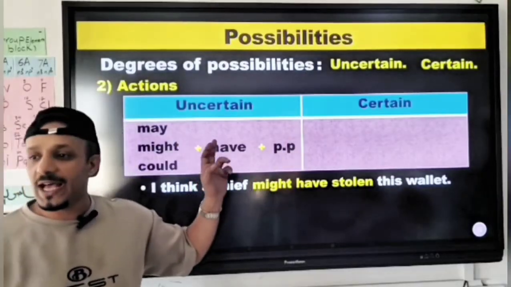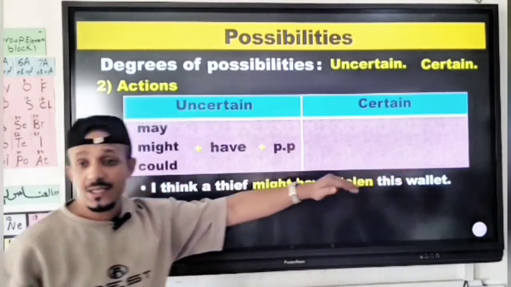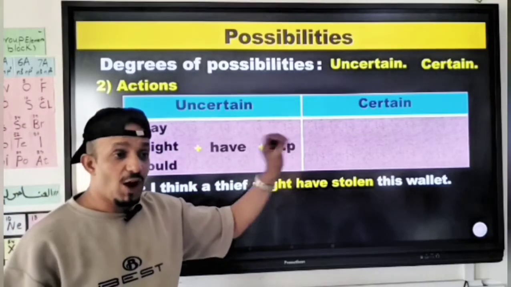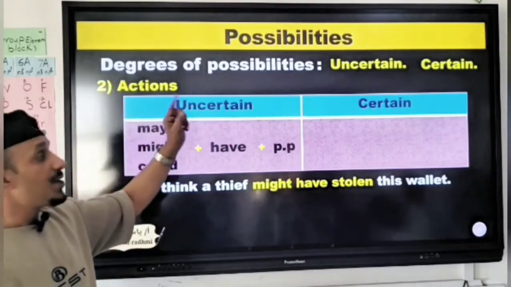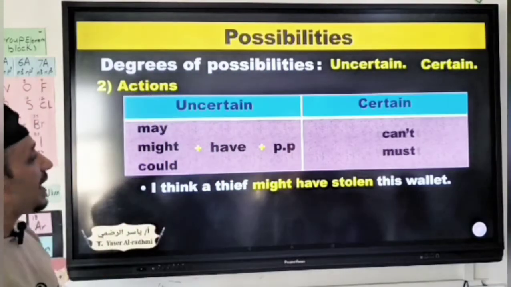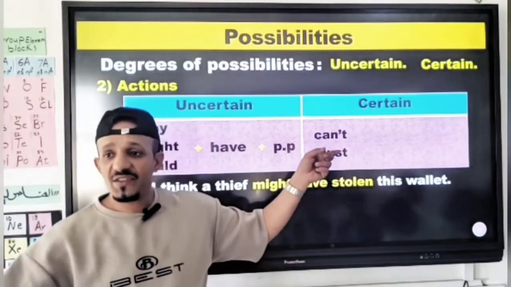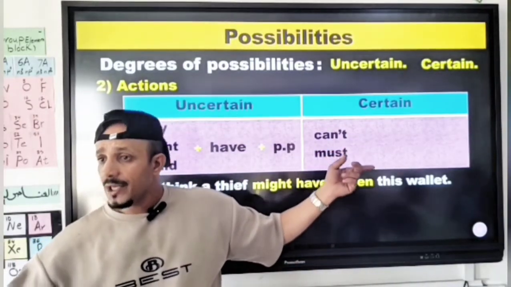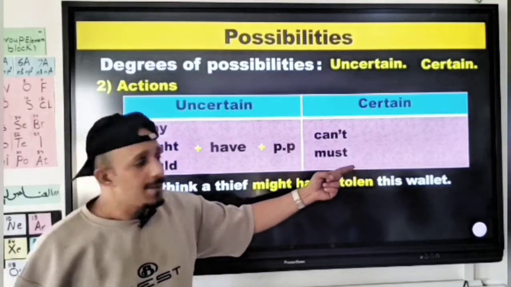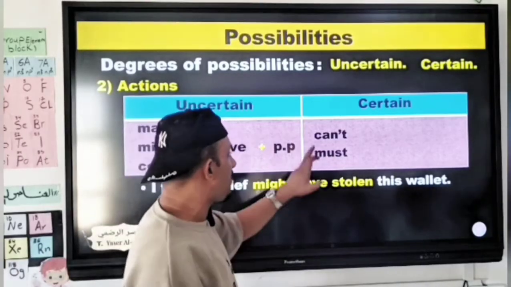Let's move to the next structure. When we have certain possibility, related to the actions, it's going to be like this. Use can't, as we said, in the negative case. When we have a negative expression, we can't use must not. We only use can't. And must in positive expressions related to the possibilities.